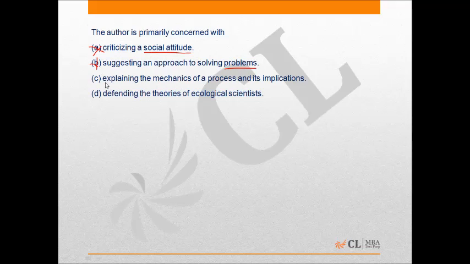Option C says the author is primarily concerned with explaining the mechanics of a process. Definitely it explains the mechanics of the process of preventing desertification, and what its implications are. The implications, as the passage suggests, would be that the agricultural failures that happened in the past would be prevented, and therefore option C is the correct answer. Option D says defending the theories of ecological scientists. Since the passage does not discuss ecological scientists or any of their theories, therefore option D can also be eliminated. Hence the correct answer is option C.